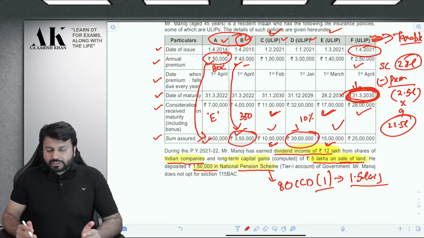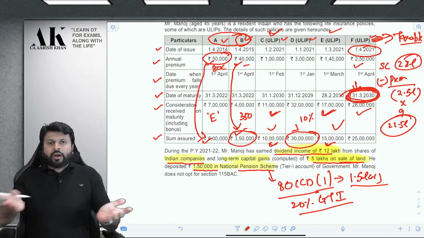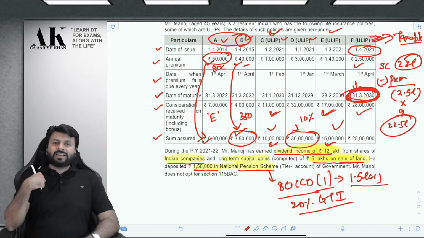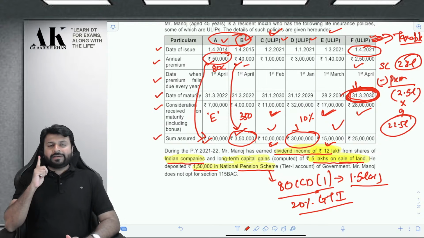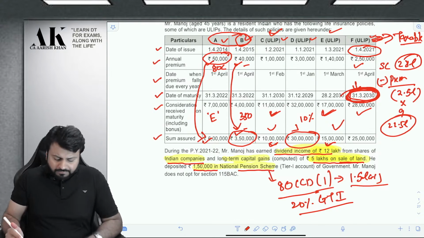80 CCD subsection 1. Subject to 1.5 lakhs and also subject to 20% of GTI because he is self-employed. If he would have been a salaried assessee, then it would have been 10% of salary. But in case of self-employed assessee, it is 20% of GTI, gross total income. We'll talk about that in a while.